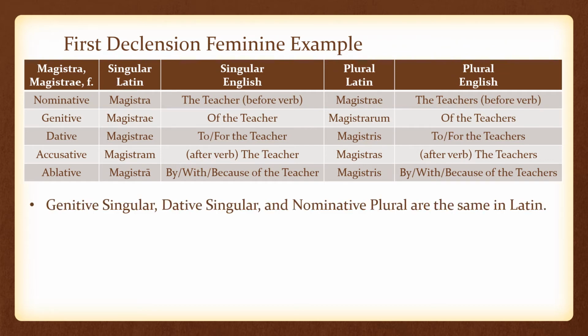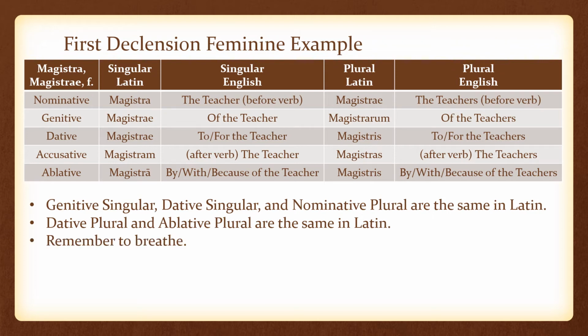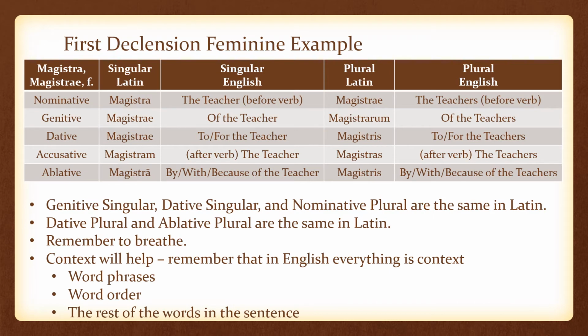All right, some of you probably noticed genitive singular, dative singular, and nominative plural are the same in Latin. Dative plural and ablative plural are also the same in Latin. Remember to breathe if that's stressing you out. Take deep breaths, fill your brain with oxygen. And remember that context can help.